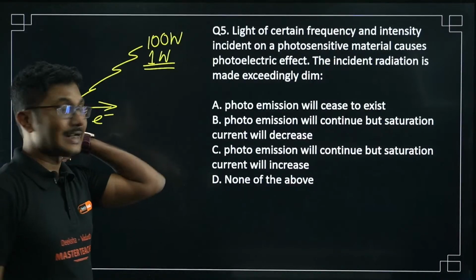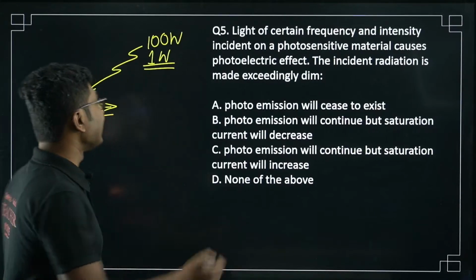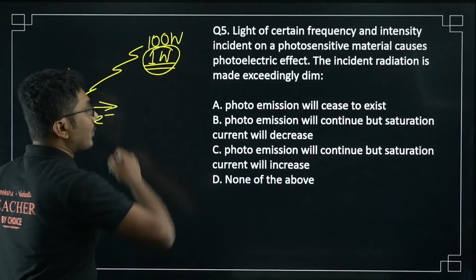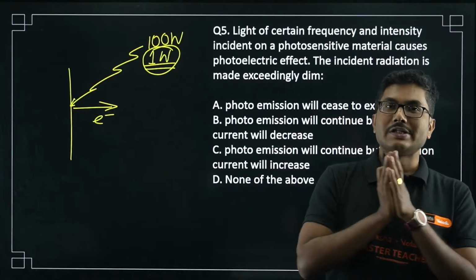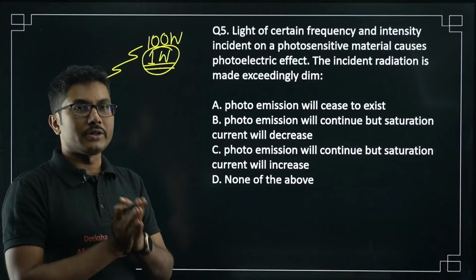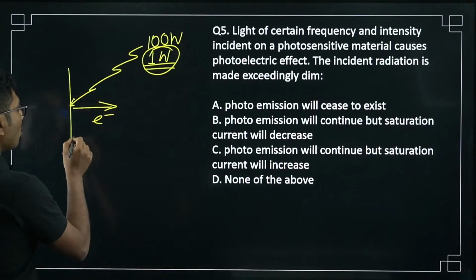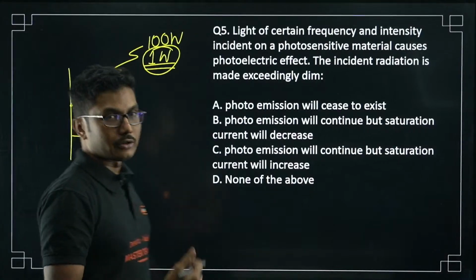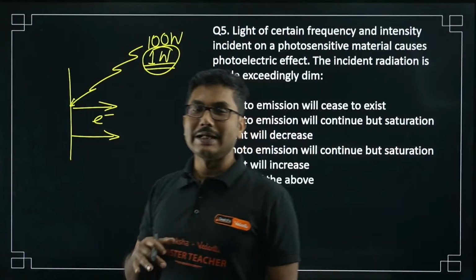So you have to understand that the photoelectric effect does not get affected by the intensity of the light. Photoelectric effect will still continue. The only thing that will change is the saturation current. Saturation current is dependent on the intensity. Saturation current means the total number of emitted electrons, that will change. So what you have done is decreased the intensity.